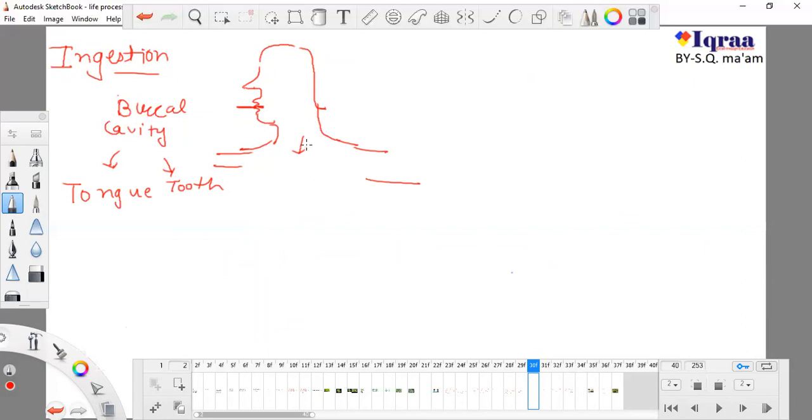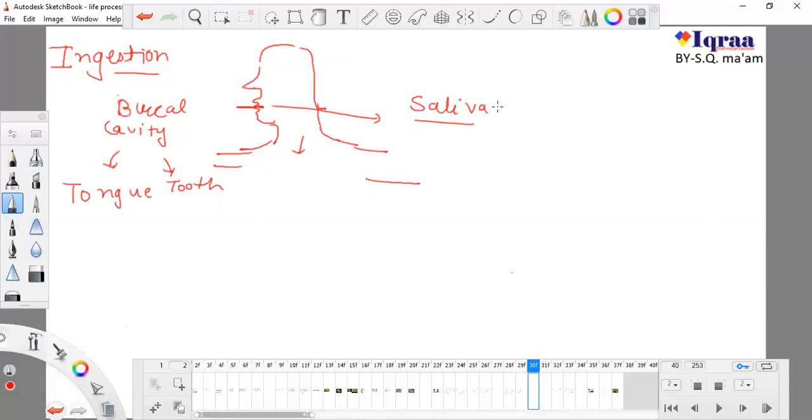At the same time our tongue helps us to do this, and in our buccal cavity there is a secretion of saliva. Saliva is secreted by glands which are known as salivary glands, present in the buccal cavity.